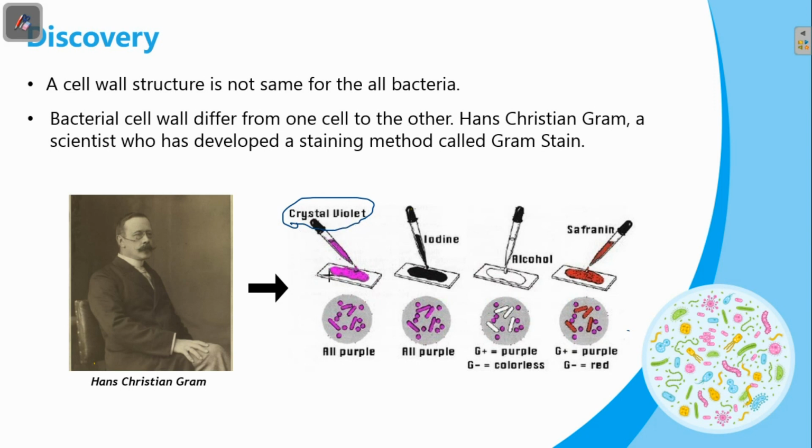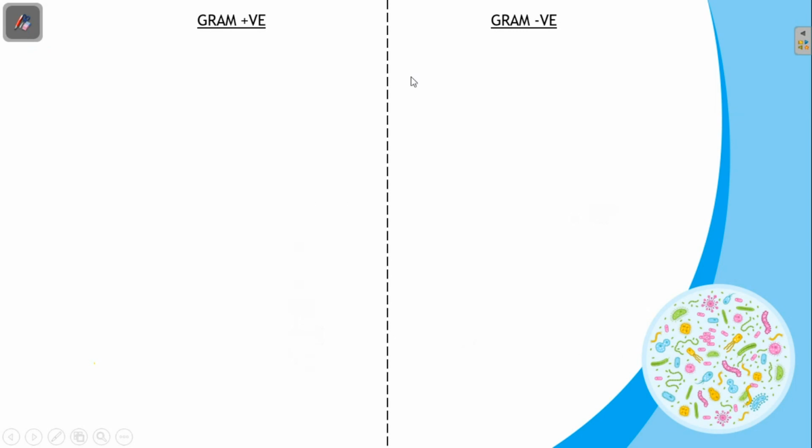After the complete Gram staining process, some bacteria gain a purple color and some gain a red color. The purple colored bacteria we call Gram positive and red colored bacteria we call Gram negative.